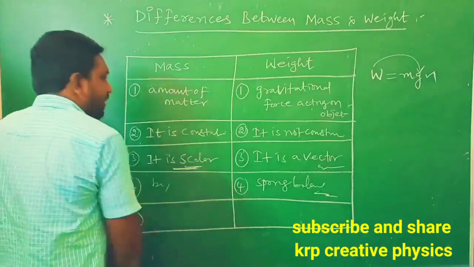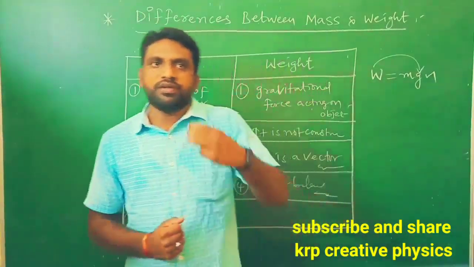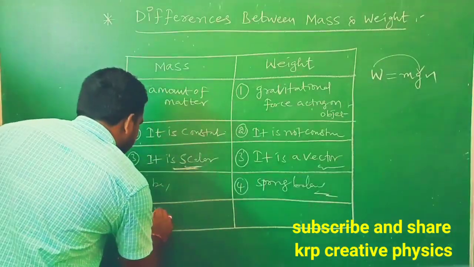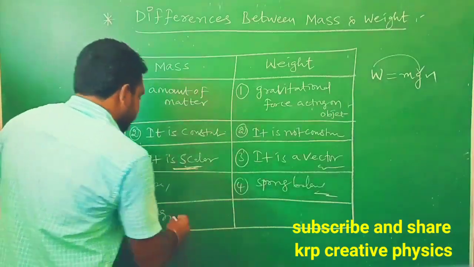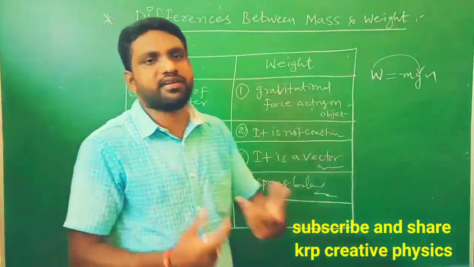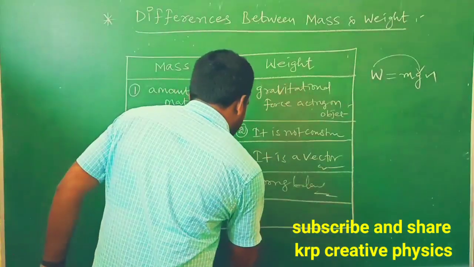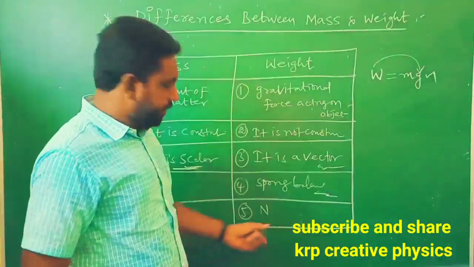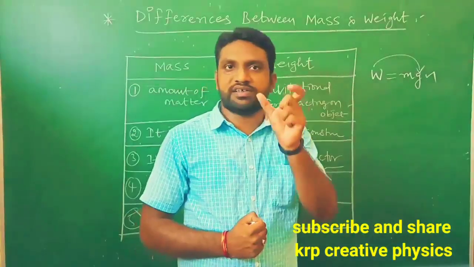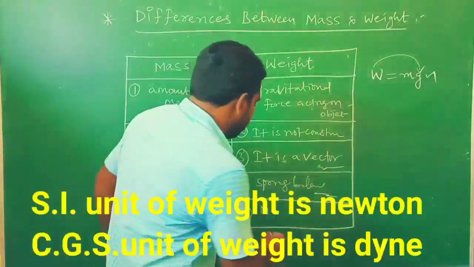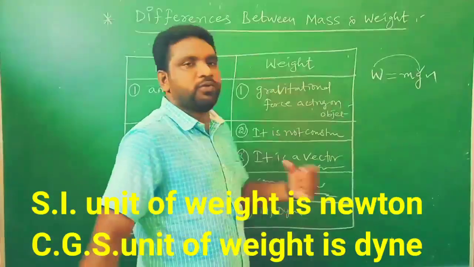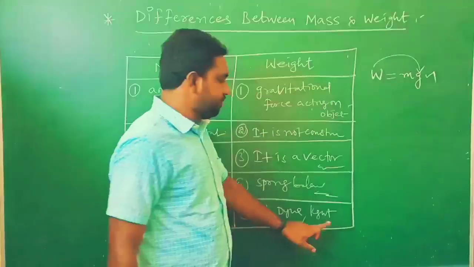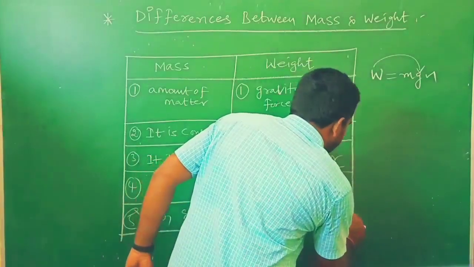And next, the last one, regarding the units. If we consider the units of mass, in the SI system everyone knows that we measure the mass in kgs, and in the CGS system we measure the mass in grams, kgs and grams generally. But if we consider the weight, we have different types of units. In the SI system, we measure the weight in newtons. That is important, remember that one. In the CGS system, we measure it in dynes, newtons and dynes. And we have one more unit also, that is kg weight. In the SI system kg weight, and in the CGS system gram weight.